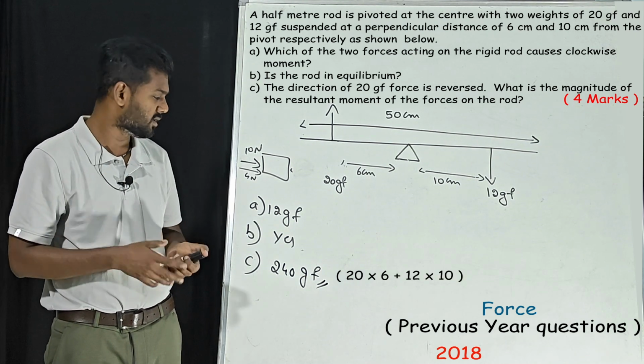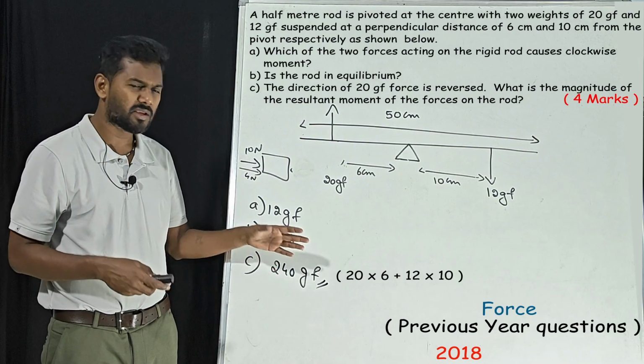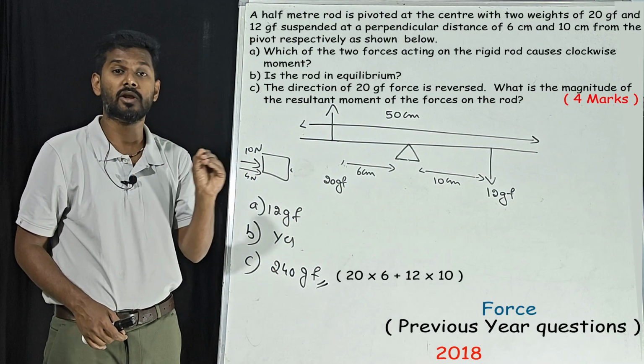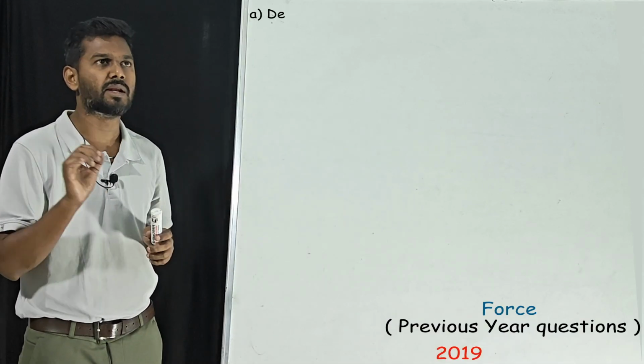Here also they are not expecting you to calculate it. This is for a 3 mark question. Write the answer directly. If you want to show the calculation, show it somewhere and don't waste time on it. In 2018 there was only one question. Now we'll move on to 2019.